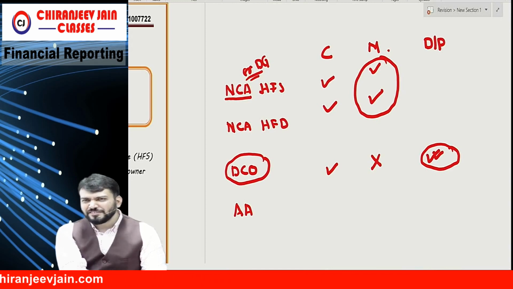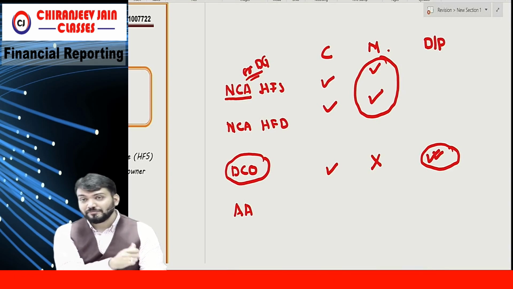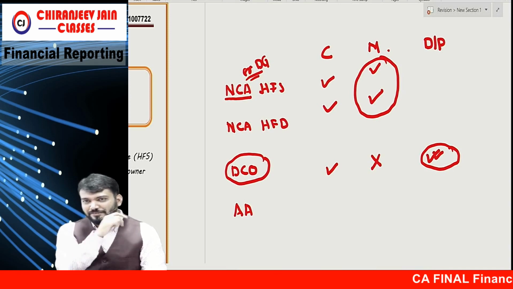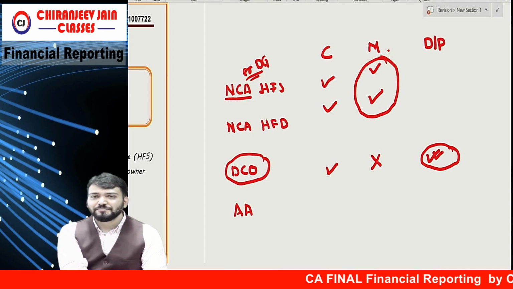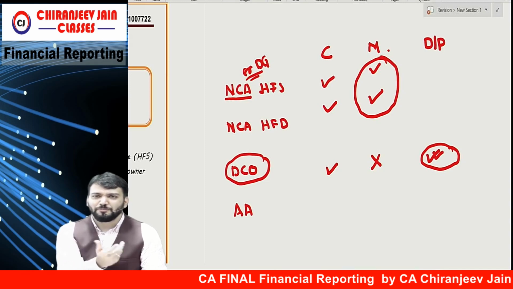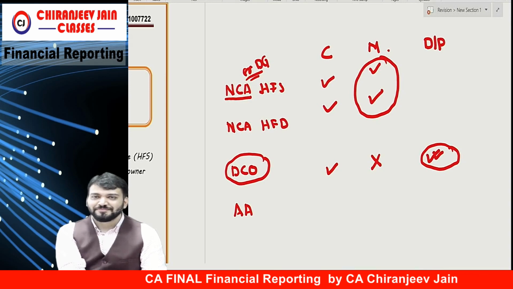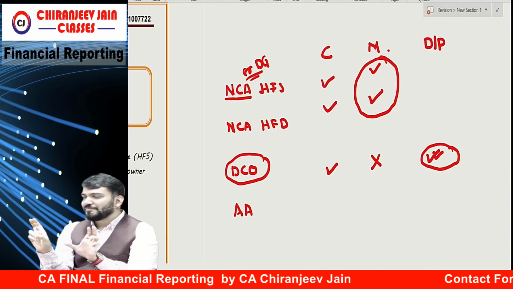Within working period. What is working period? Normal operating cycle. Say the whole thing. Are you able to understand what I am saying?